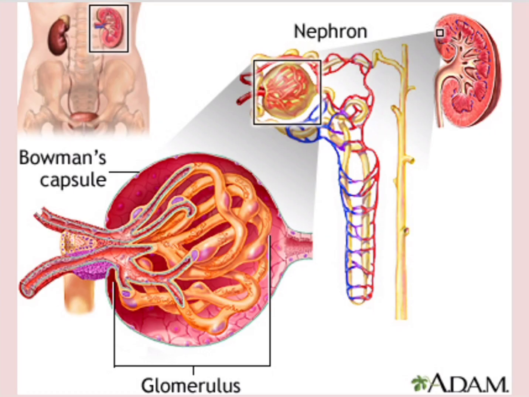Now, if you have a look at this next diagram, this diagram is of a nephron. Inside the kidney, there are a number of small structures called nephrons. These nephrons are responsible for cleaning up the blood and removing the waste products from the blood. Now, each nephron has a cup-like structure which is called the Bowman's capsule.